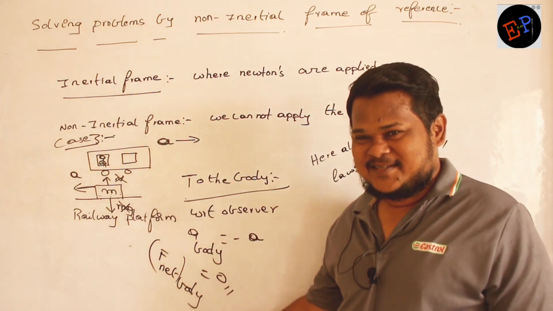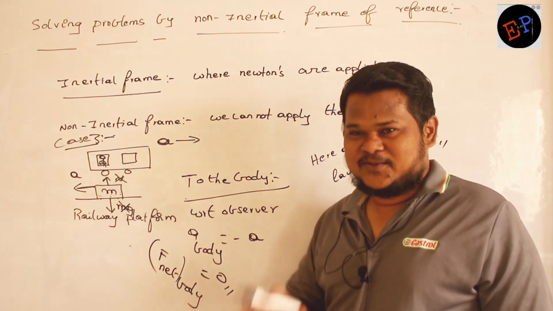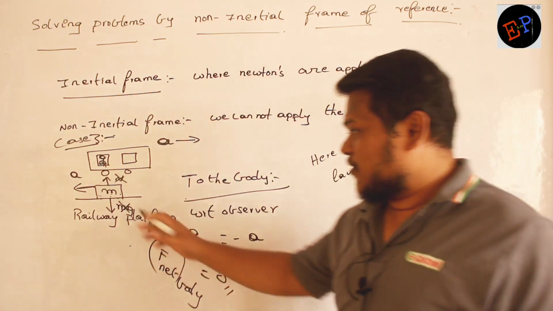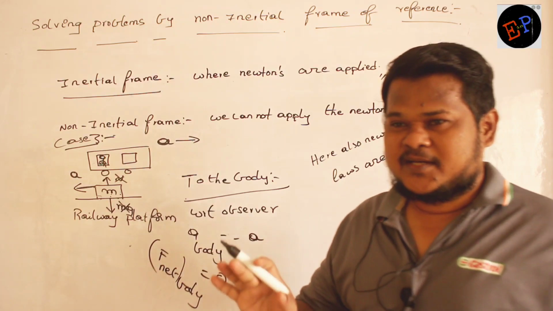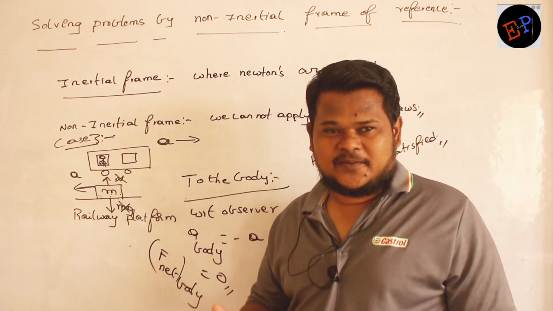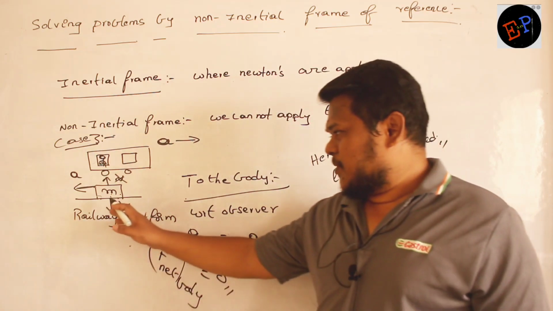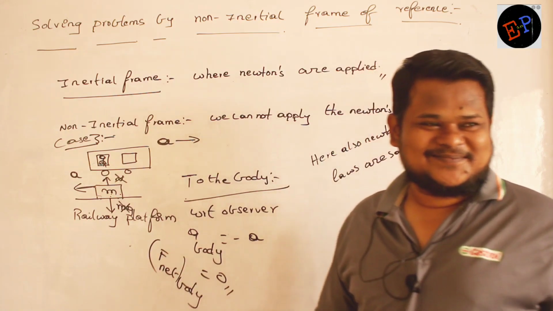Are you able to understand the question? To the observer, mass is accelerating, no? But for a body to accelerate, force should be applied, no? For a body to accelerate, there should be net force. Without net force, you cannot accelerate a body, no? Is anybody applying force on this mass? No. But why is it accelerating?